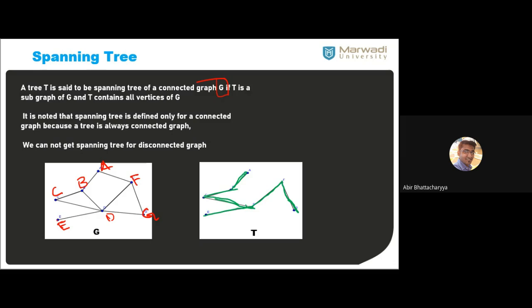Now for the same graph, I ask you to draw another 2 spanning trees apart from T. All of you have to draw another 2 spanning trees of G. Draw it and show me your work. Once you've done, all of you say done on the chat box. Don't draw T again. Create new spanning trees T1 and T2 from G.